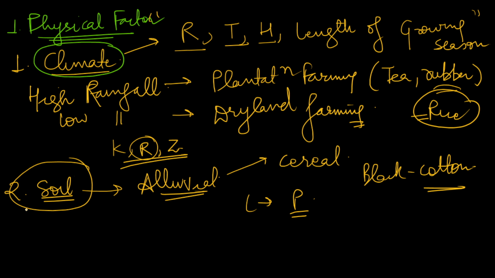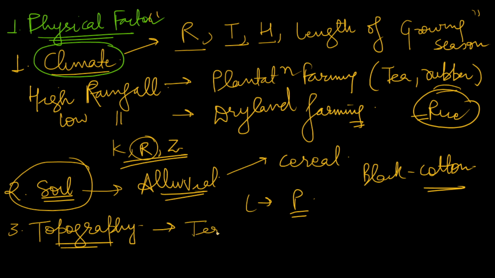Next we have topography in physical factors. In hilly areas, if the topography is hilly, we can do terrace farming. So depending on topography also, farming happens.